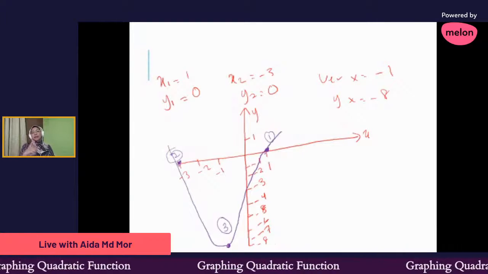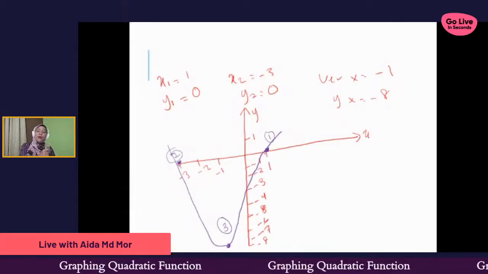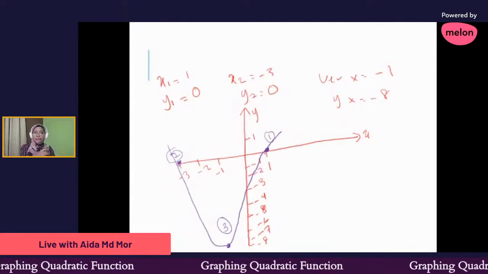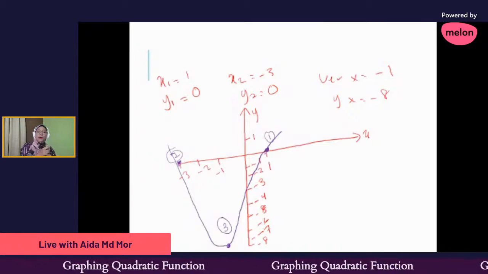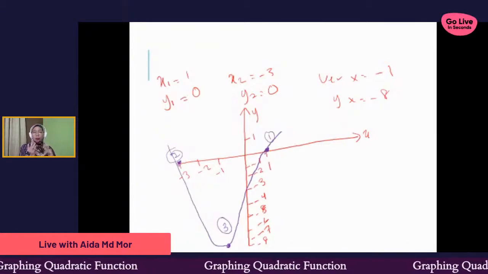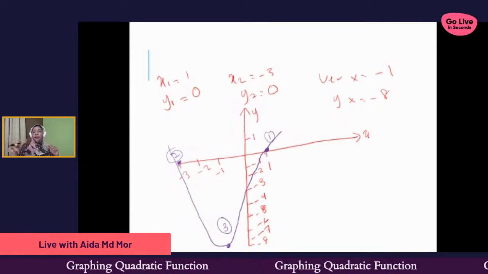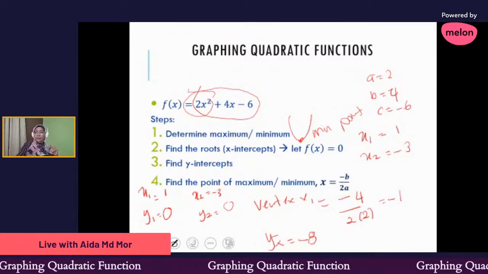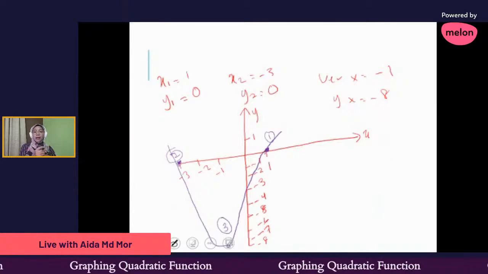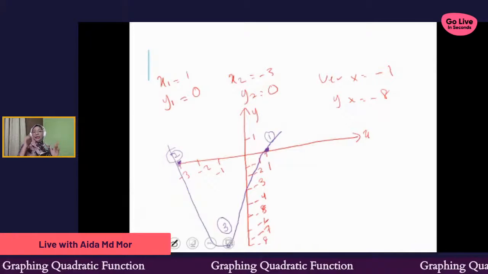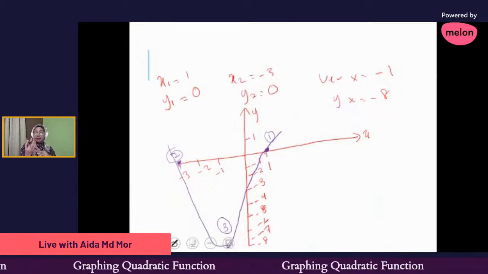Okay, so this is how we draw our quadratic function. Remember, like Hannah Daddy said, when our a is positive, meaning our parabola opens up. Do you still remember our a here is 2, meaning positive. So our graph for the quadratic function will open up like this. Okay, so I think that's all for my example.